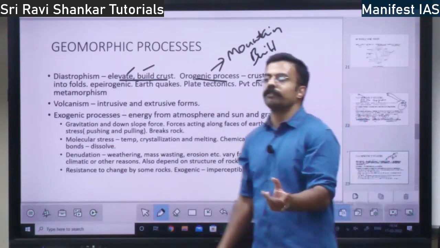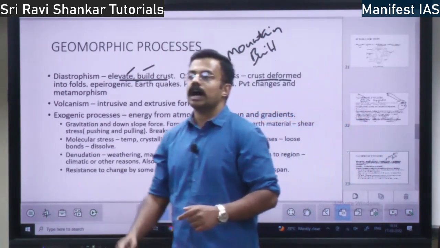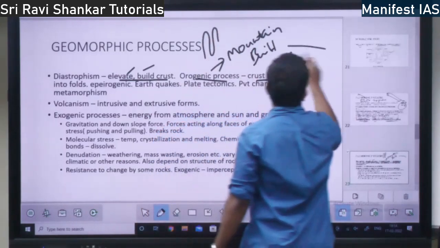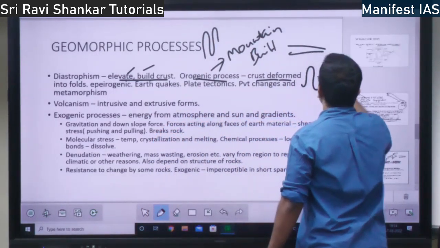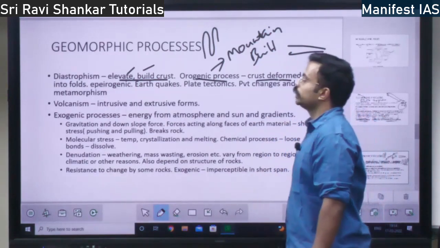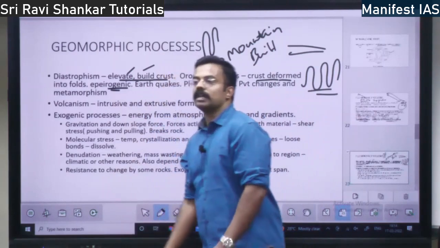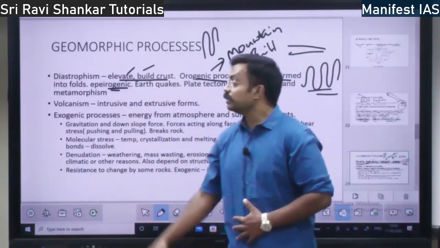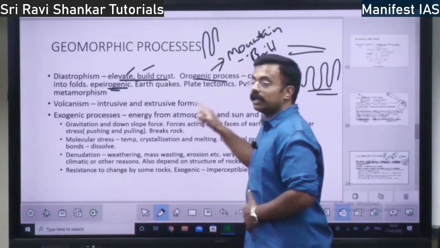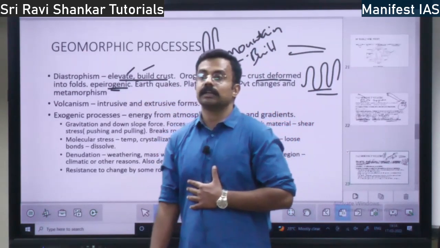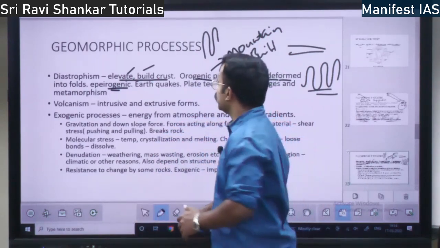The crust gets deformed into multiple folds. Earth's crust will be there, no? It will become multiple folds. That is the orogenic process. Epirogenic process means continental building process. Orogeny, mountain builds. Epirogeny means what? Continental building process, right? That which builds the continent.